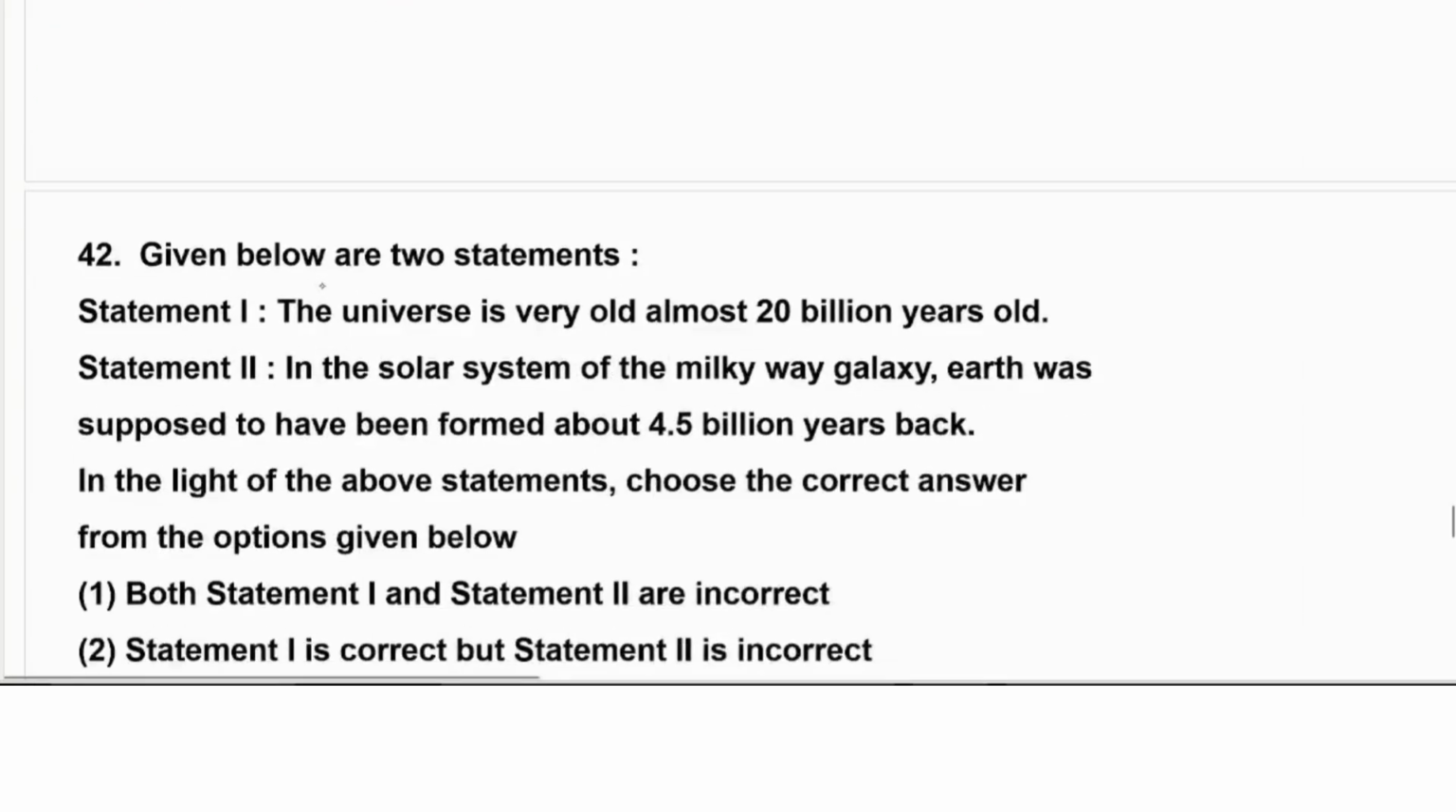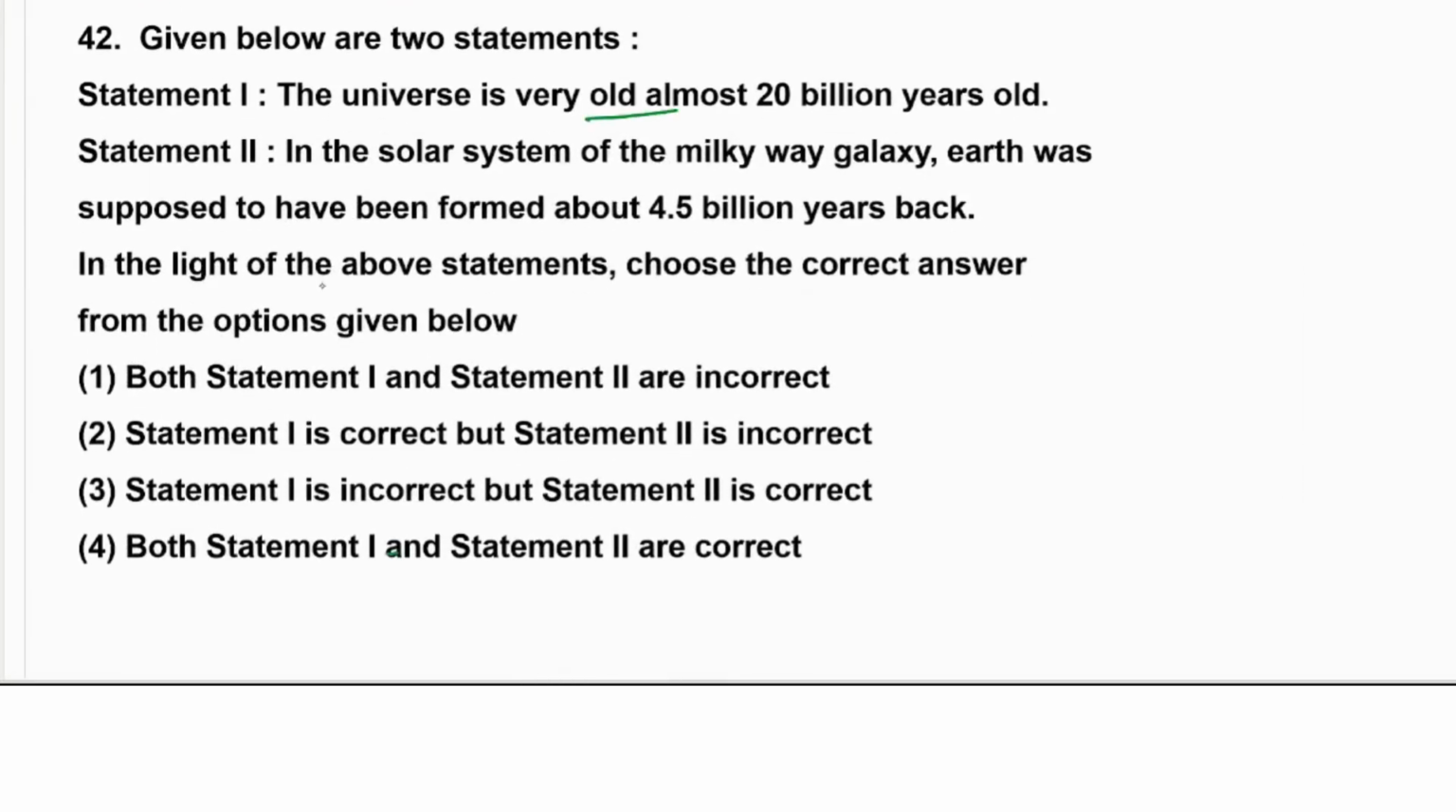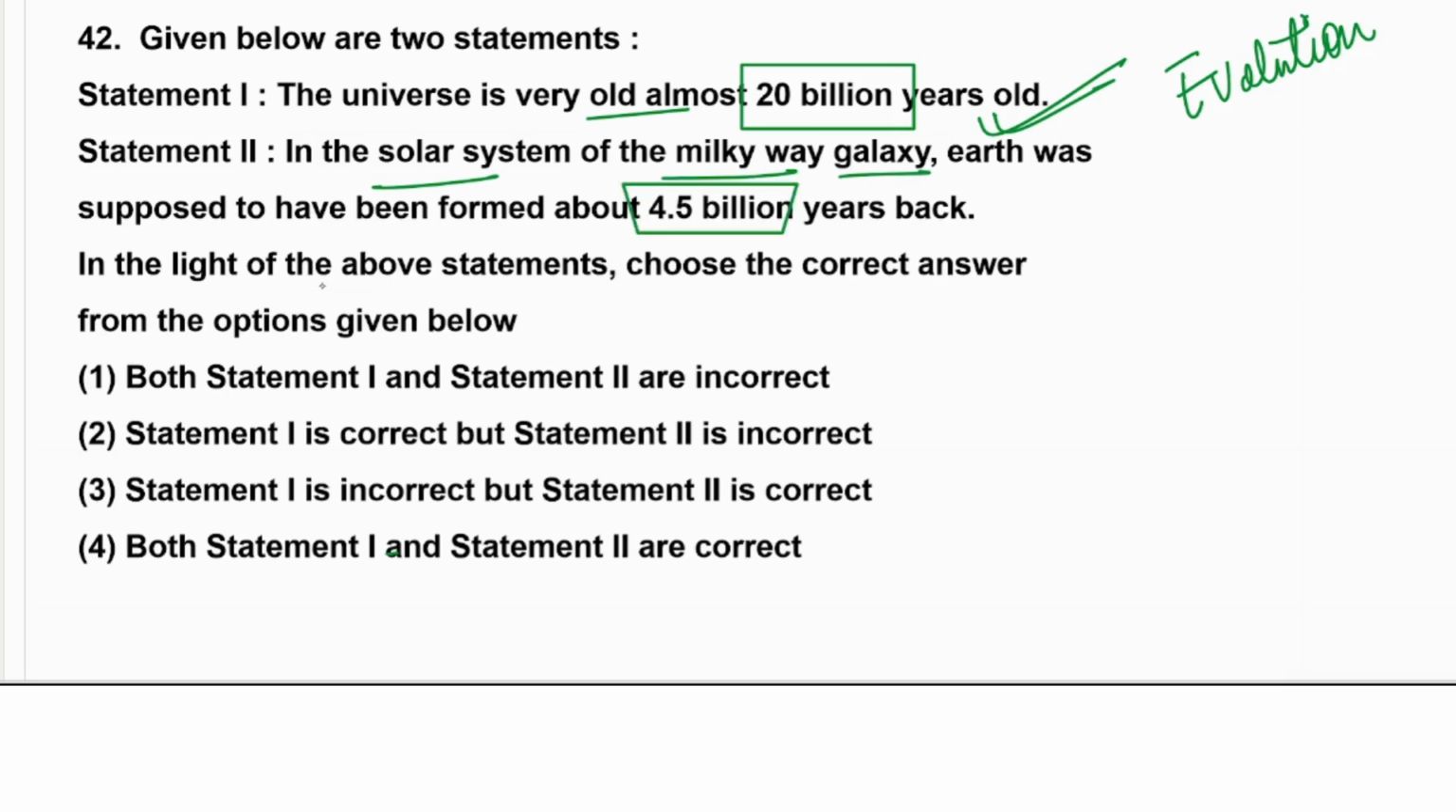The next question, number 42: the universe is almost 20 billion years old. Absolutely correct according to the evolution chapter. Okay, so this is correct. In the solar system of the Milky Way galaxy, the Earth is supposed to have formed about 4.5 billion years back. That is also correct. So both statements 1 and 2 are correct.